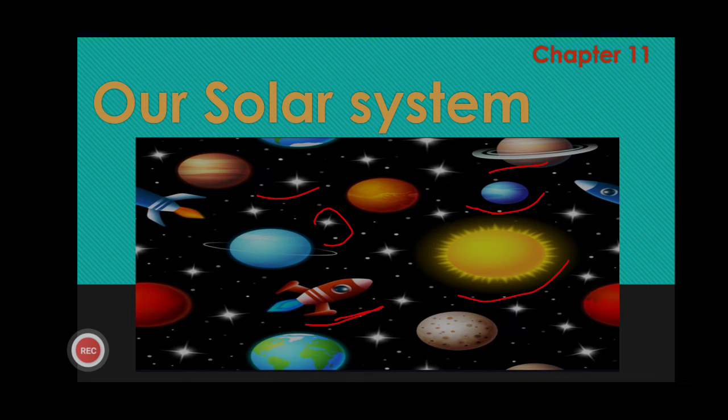So, children, in this video, we will read about different kinds of stars, planets, satellites. Always in the night, when you look at the sky, you are fascinated and you also want to know more and more about the universe, stars, sun. So let's know some interesting facts about them.